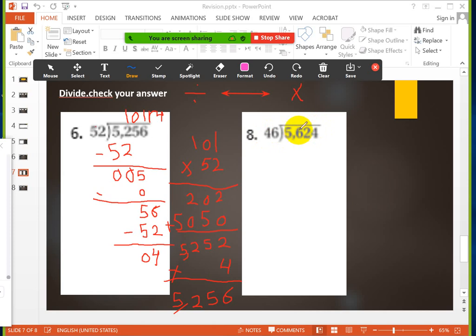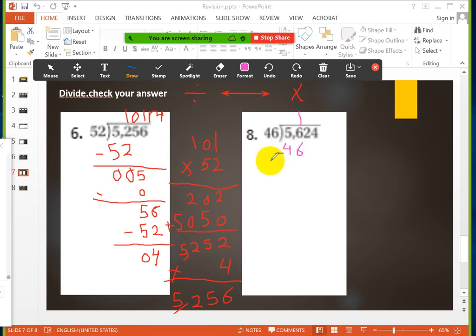Can I divide 56 by 46? Yes. That means the first digit in the quotient will be what, girls? Who will tell me? I want the first digit. Very good, Larissa and Emma. Thank you, girls. So the first digit will be in the hundreds. Now, 56 divided by 46. How many 46 in 56? I think I have only one, right? So it will be 1 in the hundreds digit. Now 1 multiply 46 equals 46.